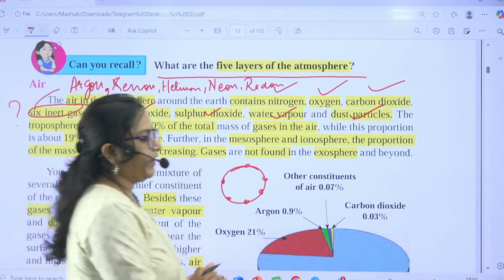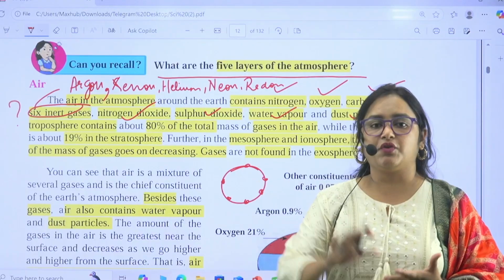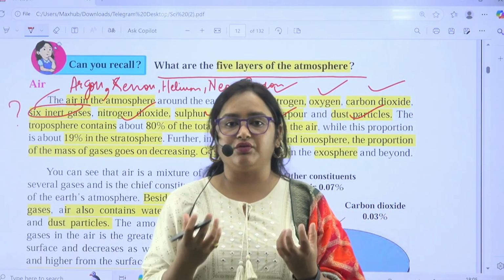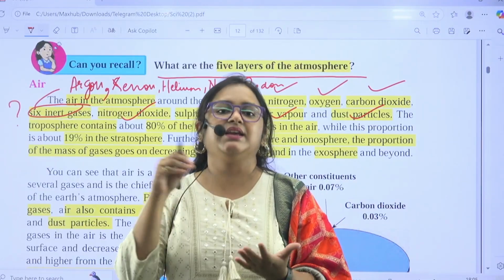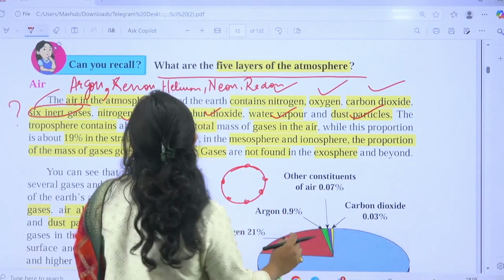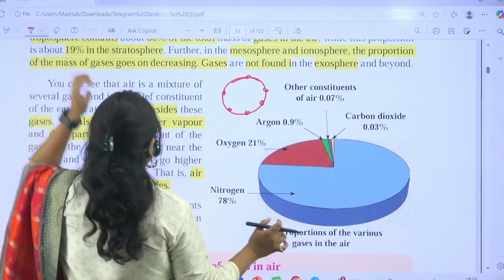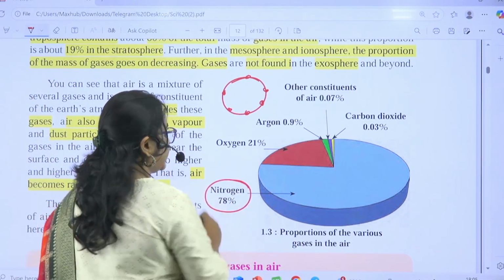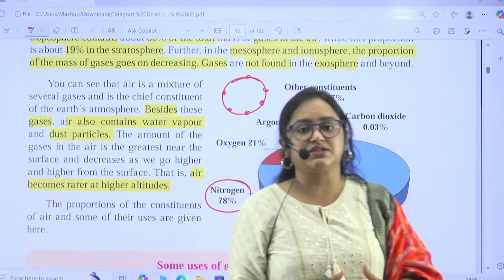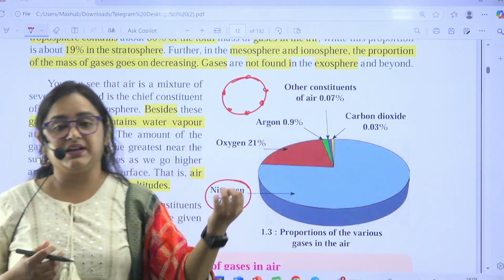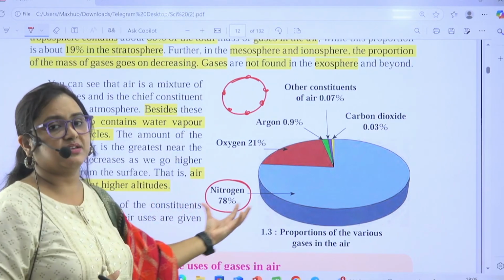Now, what I have told you is that we have to learn from first to last, how much percentage of these gases are there in air. So here we can see that in this figure. First one is nitrogen. See, nitrogen constitutes 78% of total air, of total gas in air.